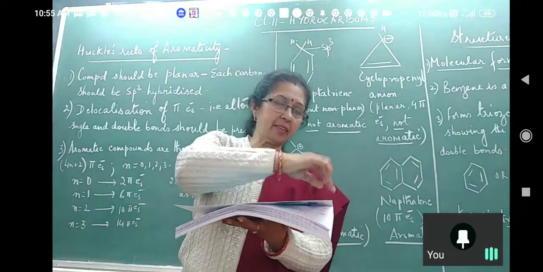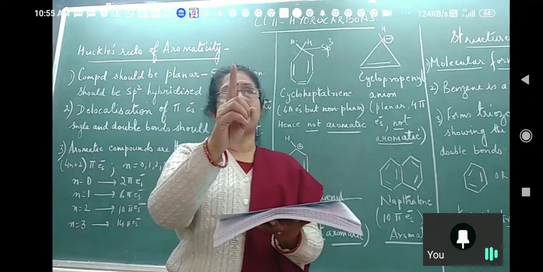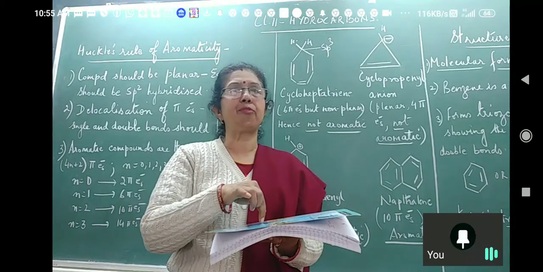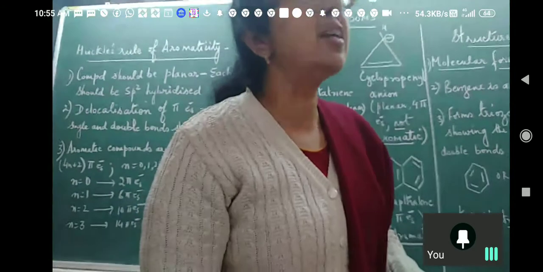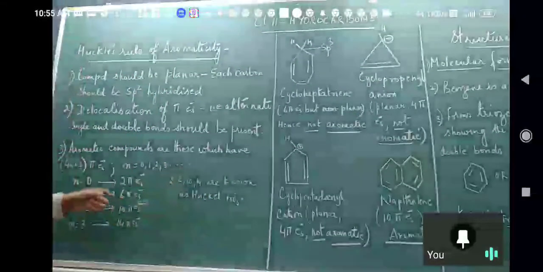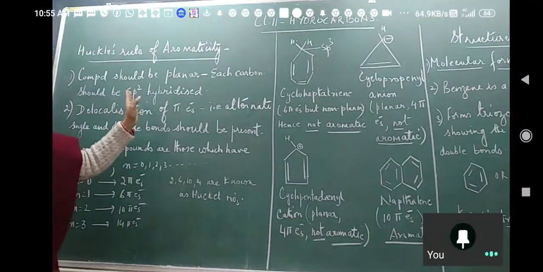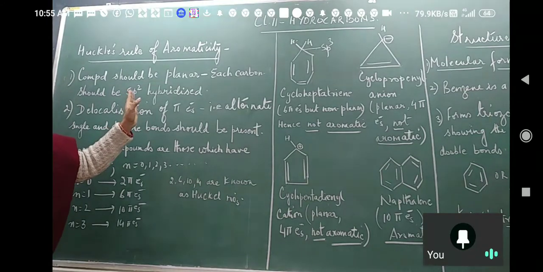Like this, if each carbon atom is there, the shape of the benzene ring has been derived from this. In benzene, each carbon atom is sp2 hybridized and the bond angle is 120 degrees. So, if even one carbon atom is sp3 hybridized, it is a non-aromatic compound.